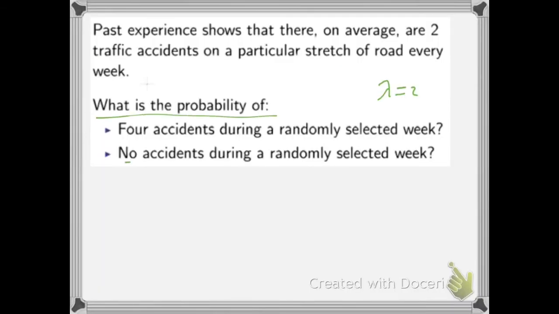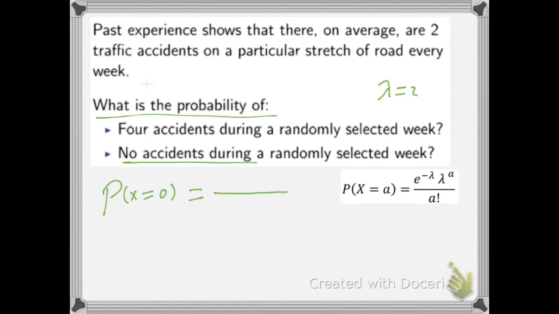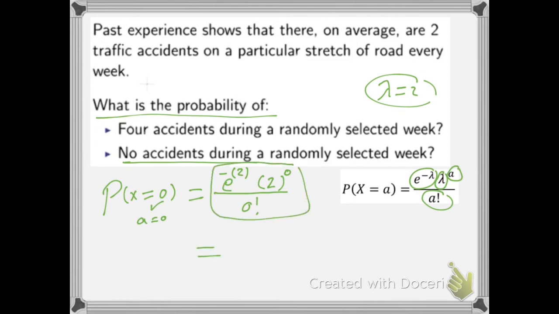To find the probability of no accident, it means the probability that x equals 0. Now try to use the formula with me. Then this equals the fraction: the first part, e to the power negative lambda, lambda equal to 2, and inside this bracket I have lambda to the power a. For this case a equals 0, then to the power 0, divided by a factorial, that means 0 factorial. Again, you can compute this quantity by your calculator.